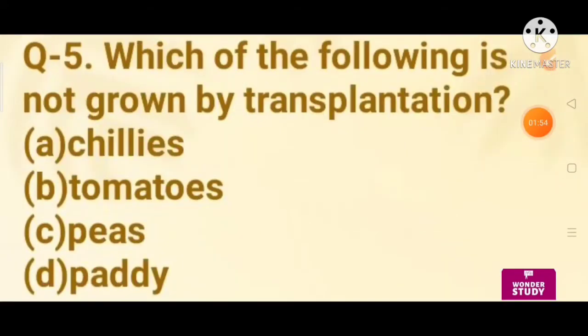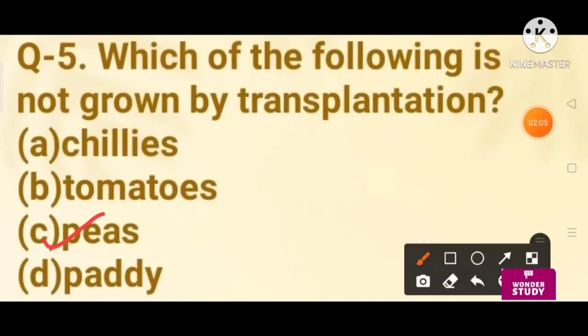Question number 5. Which of the following is not grown by transplantation? Chilies, tomatoes, peas, paddy. So the right answer is pea. The process of transferring the seedling from the nursery to the main field by hand is called transplanting or transplantation. Some crops like paddy and many vegetables like tomatoes and chilies, the seed are not directly sown in the field soil.